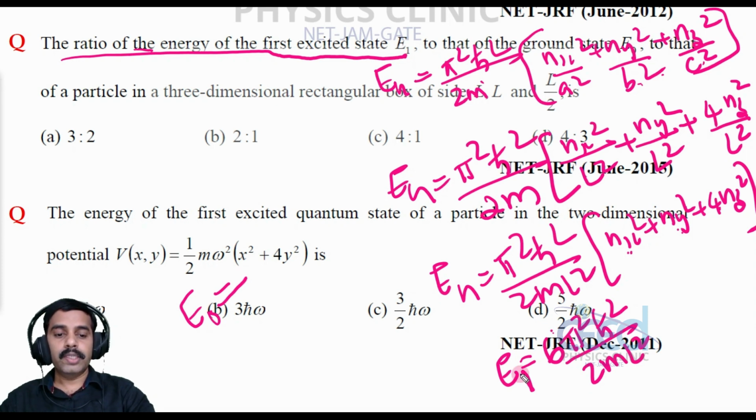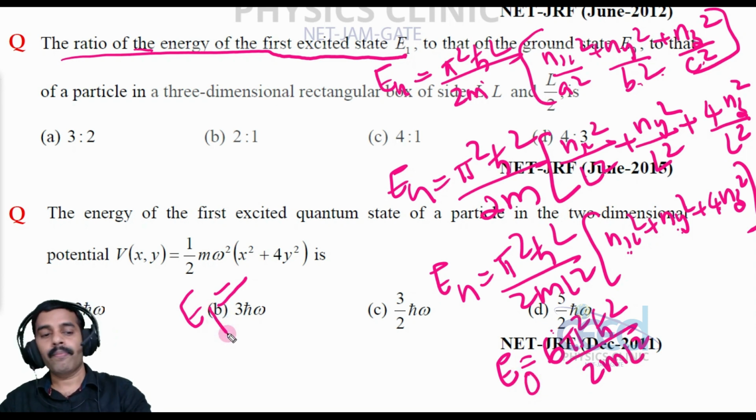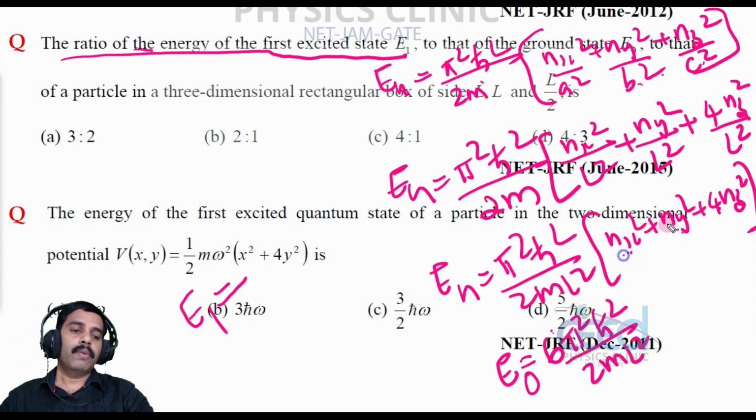So all n equal to 1 means that is E0, right? That is the ground state energy. Now the next possible energy we need to find, that is E1. The next possible energy is when any one of these 1s becomes 2, right? Not this one, because this becoming 2 means 4 into 2, that is 8.